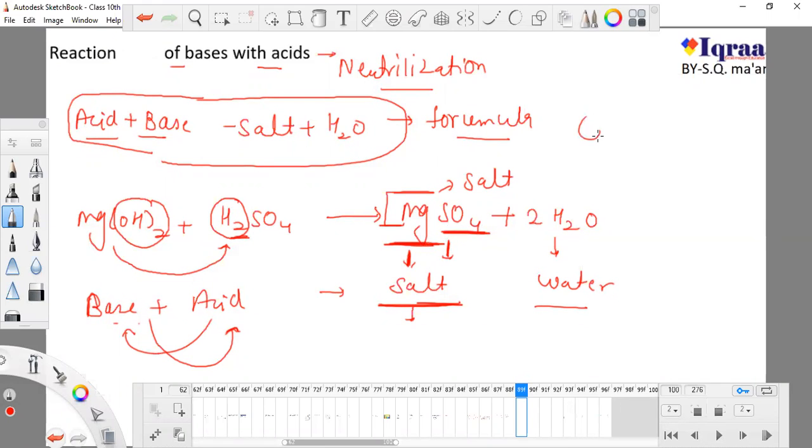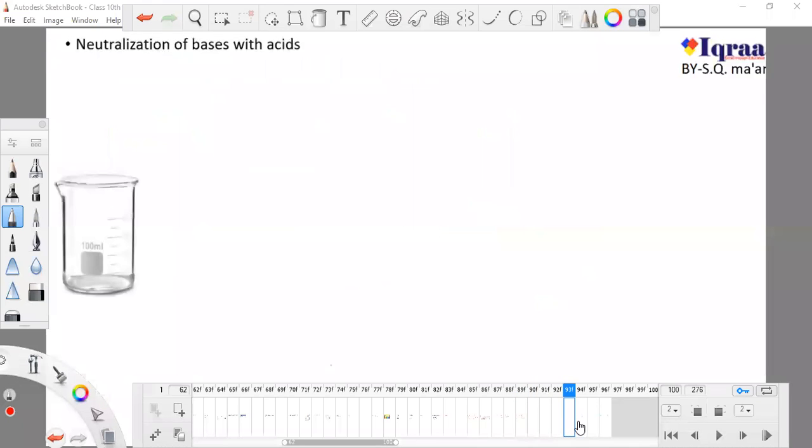Whatever you take, this is also a salt, this is the metal part, this is the non-metal part. In this series we are going to learn about an experiment known as neutralization of bases with acid or acid with bases. You can write the same thing in both cases. If we are studying acid, we can use base here, and if we are studying base, we can use acid.